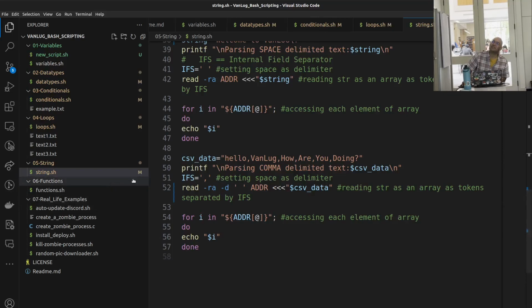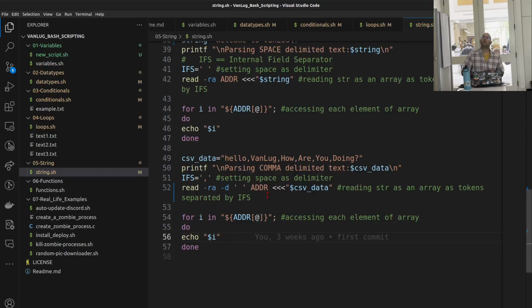Just to add to that, my earlier question about the triple less-than sign: it is a here string. It's like a here doc, where you say that until you encounter this word, you take everything as input. A here string will just be on one line. It does tilde expansion, parameter and variable expansion, command substitution, arithmetic expansion, but it doesn't do word splitting and a couple of things like that. So that's where the delimiter would be handy, because the triple less-than sign is not going to do word splits.